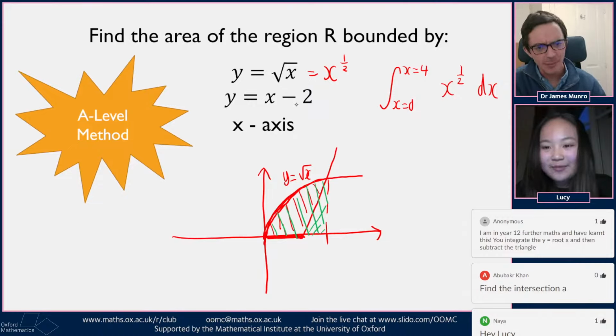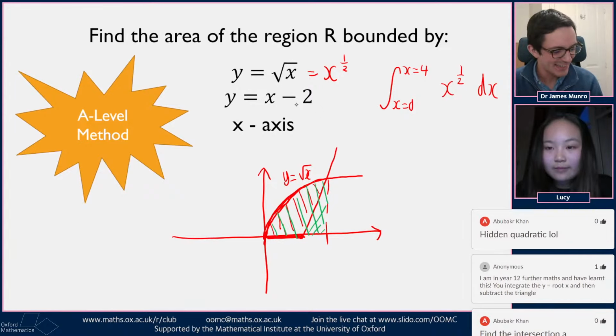So there's some rule that people learn possibly at some point in year 12 for how you actually work out that integral from x equals 0 up to x equals 4 of x to the 1/2 with respect to x. Do you want to remind people of how that works?